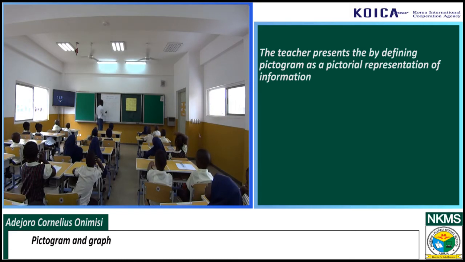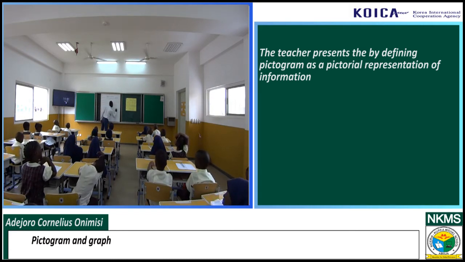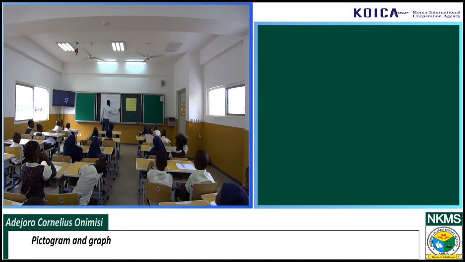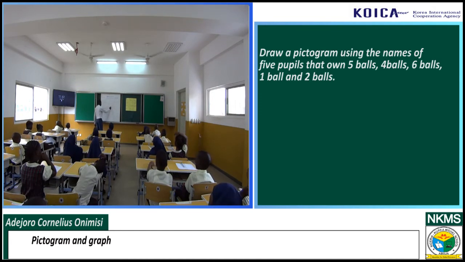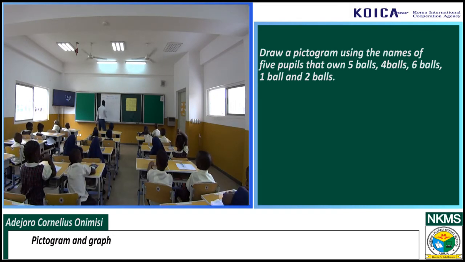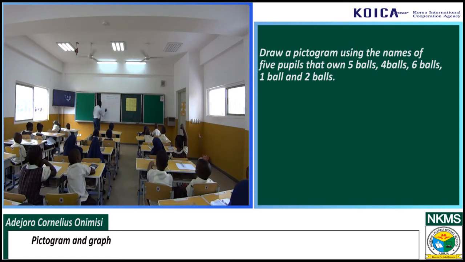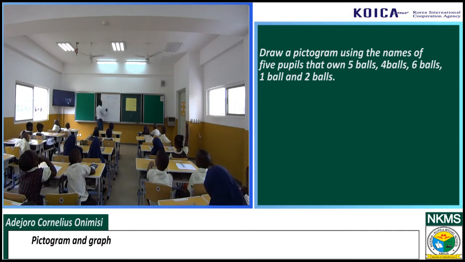Then let us draw our diagram like this. We'll have the table like this. Here the first person is Treasure.